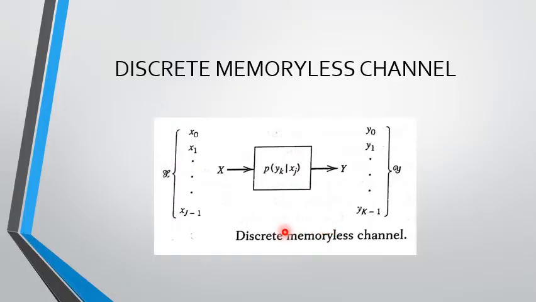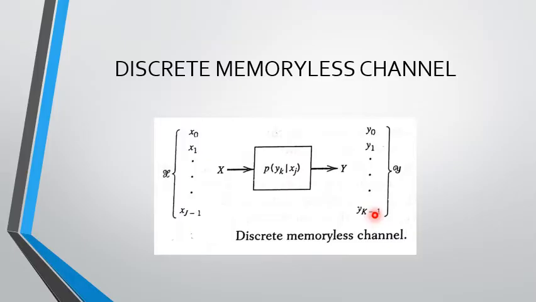This is a statistical model with the input x and the output y, which is a noisy version of the input x. Both x and y are random variables. The channel is said to be discrete when both of the alphabets x and y have finite sizes. For example, the input alphabet x emits the symbols x0, x1, etc. up to xj minus 1. Then the corresponding output alphabet y will have the symbols y0, y1 up to yk minus 1.